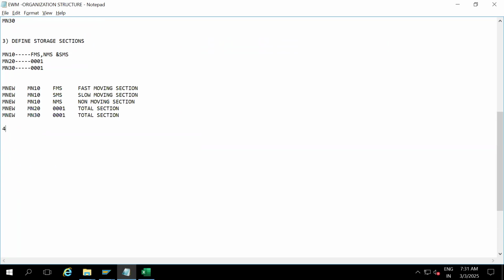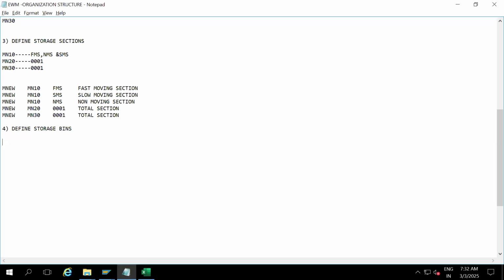Next, after defining section, what is the last element of the EWM organization structure? Storage bin. Okay, so define storage bins. The storage bins can be created through 3 methods. SAP has given 3 methods.